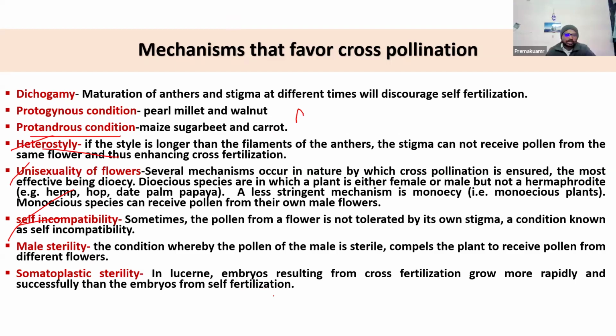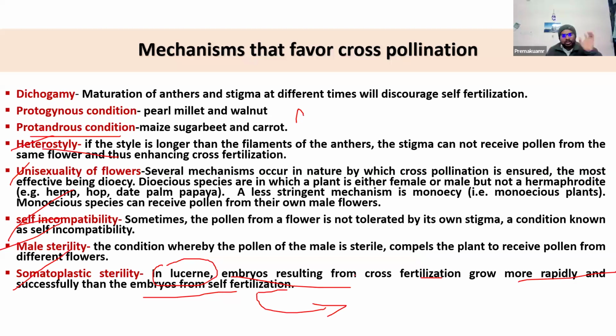So all the embryos formed from self-fertilization get eliminated, because the embryos that develop after receiving pollen from different plants are more vigorous. It is like a kind of male sterility, like self-incompatibility, but